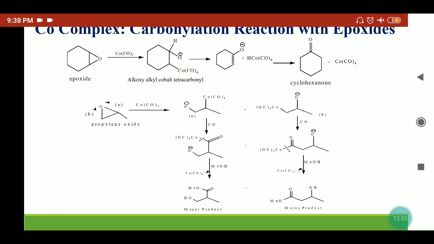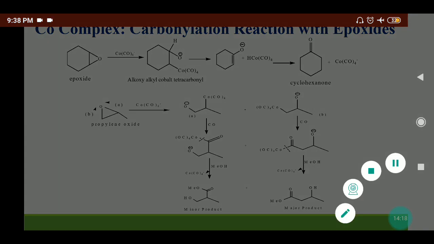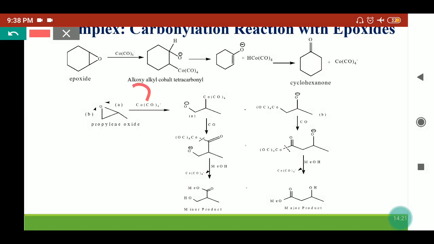Or if cobalt anion attacks on an unsymmetrical epoxide, like propylene oxide, if we take some example, here the epoxide was a symmetrical epoxide. Here we are taking an asymmetrical epoxide, where the propylene oxide reacts with the cobalt anion. Then what will happen? This cobalt anion can attack from two sides. Either the cobalt carbonyl can attack on this carbon and this C-O bond will cleave. So this is the A attack we have shown here.